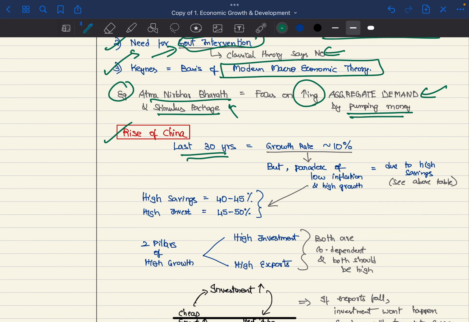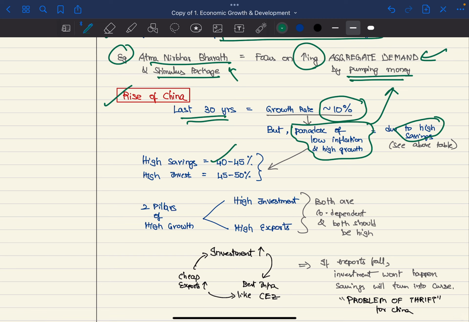Now, the rise of China. In the last 30 years, they have maintained a growth rate of approximately 10%. So again, the paradox of low inflation, high growth, we have explained above already. So this is due to high savings. So they have very high savings of 40 to 45%, high investment rates of 45 to 50%. So these two pillars of their high growth are high investment and high exports. Both are codependent. If one falls down, the other also falls down.